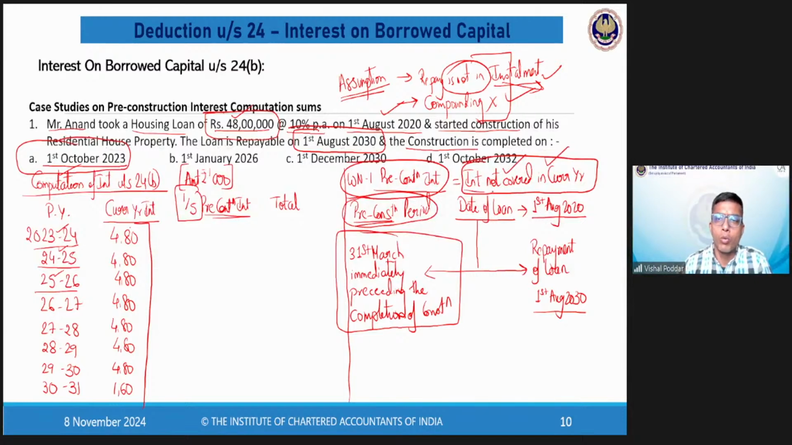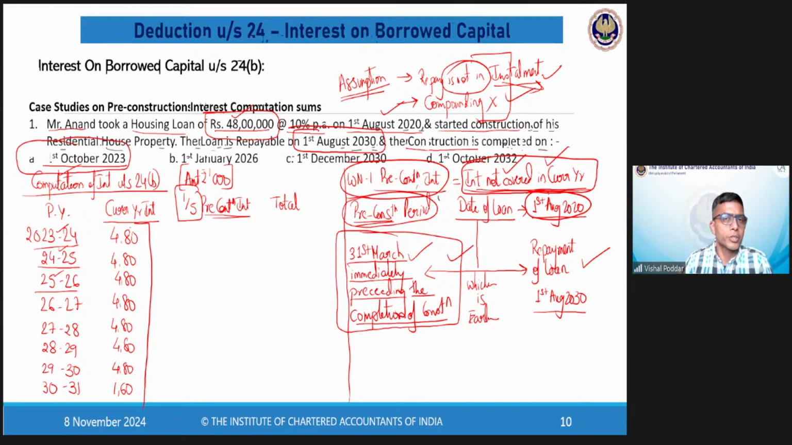This is the golden rule of what is pre-construction interest. It is the interest for the period which is not covered in the current year, that is, a period before that. Now, the starting date of that period is 1st August 2020. But what is the end date? End date is either the date of repayment of loan, or this date, whichever is earlier. And as I said, in majority of cases, this date is earlier. What is this date? 31st March, immediately preceding the completion of construction.